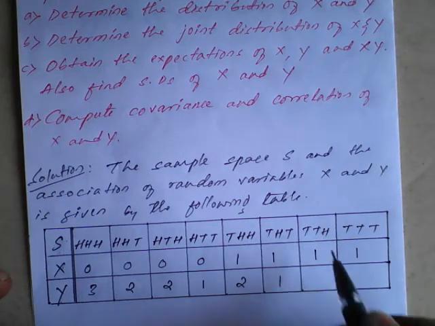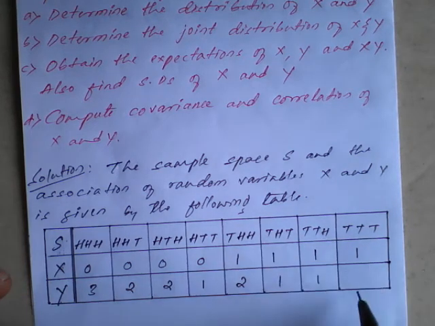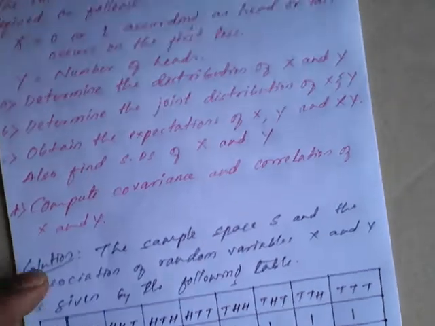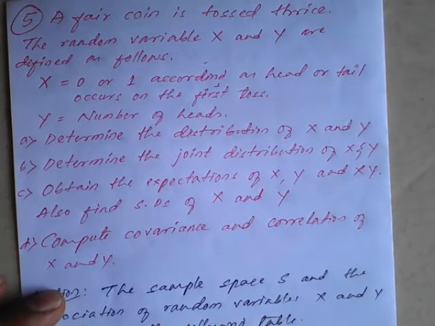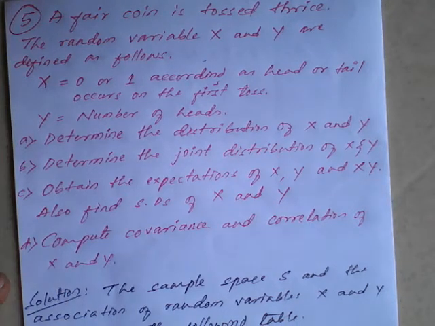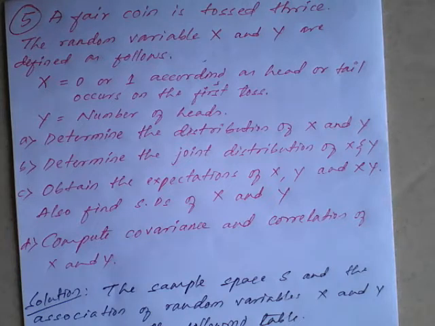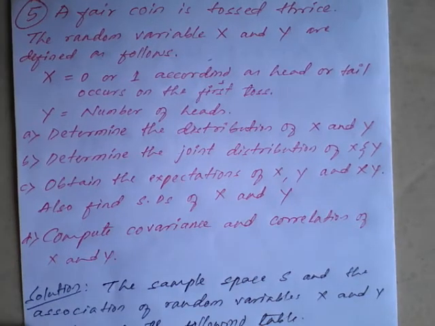Then 1 head, write 1. No head, 0. So this is the table according to the given instruction. When a fair coin is tossed thrice, x denotes 0 if the first toss is head, otherwise 1 for tail, and y is the number of heads.